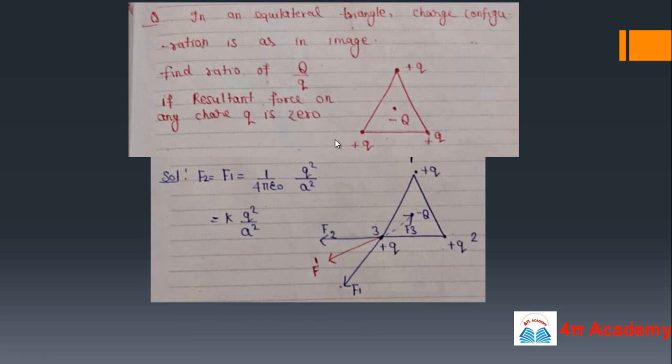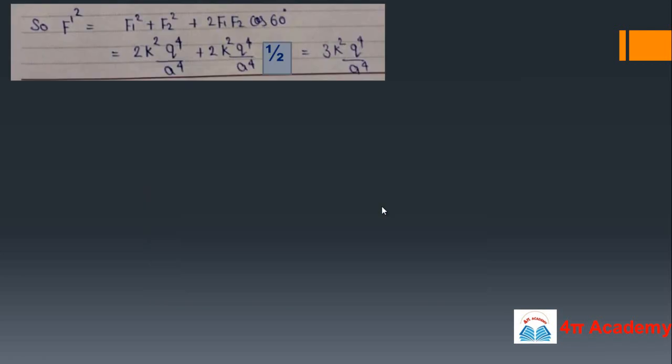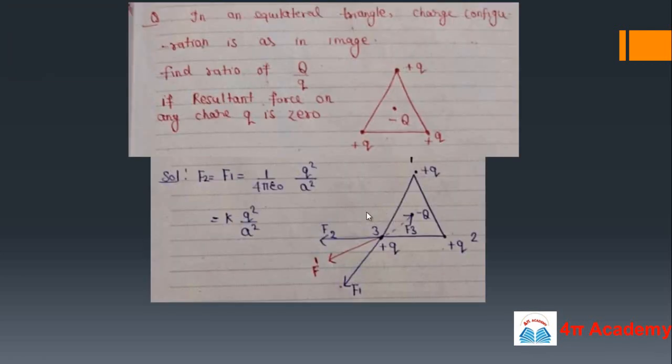So we can find out the force. Suppose we are taking this point. At this charge, the resultant force is 0. So we can find out the direction of force at this point.